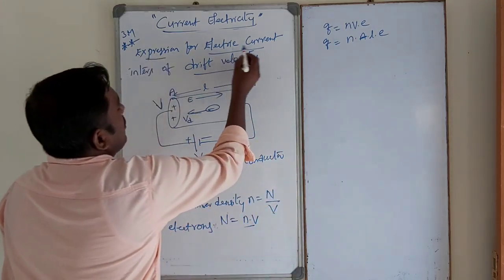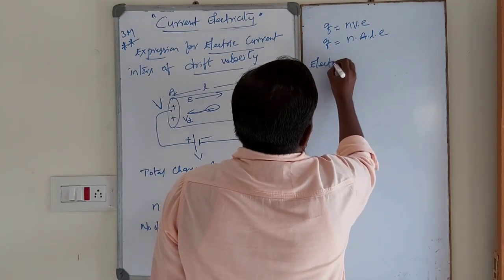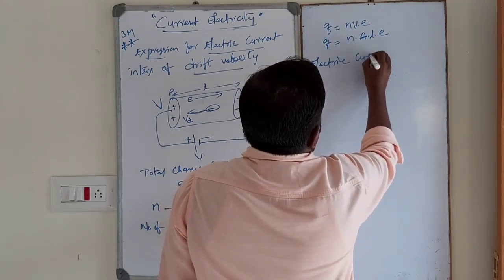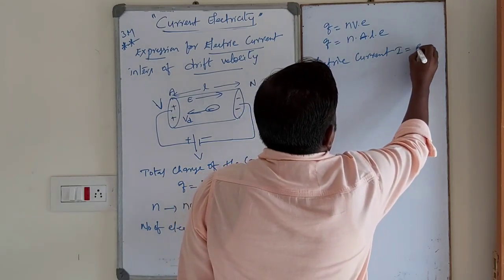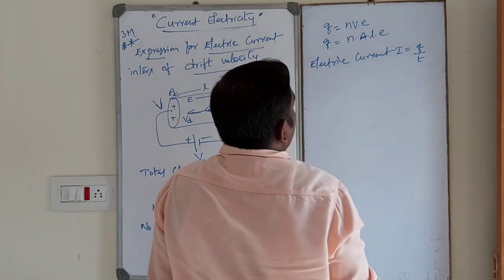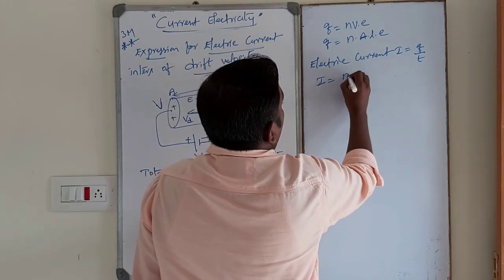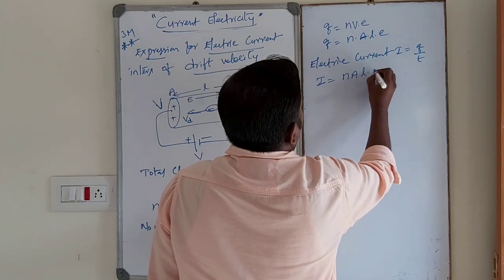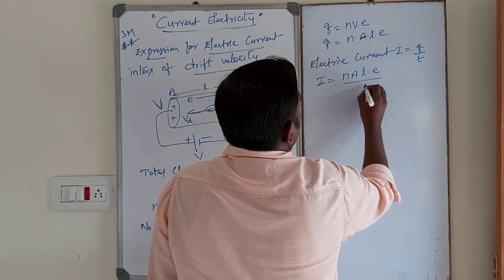So I want the electric current. Electric current is nothing but the rate of flow of charge. Therefore I is equal to Q by t, which is nALe divided by t.